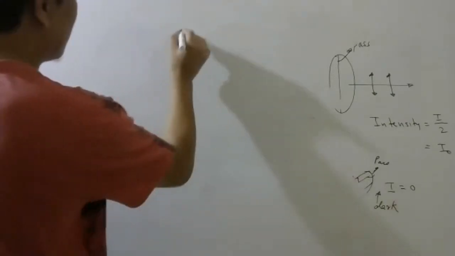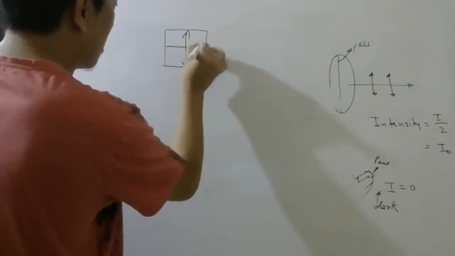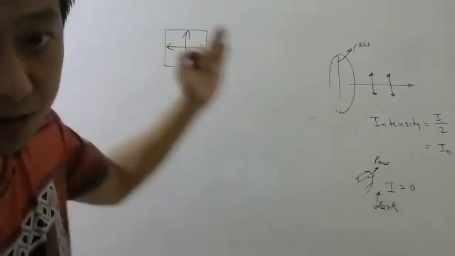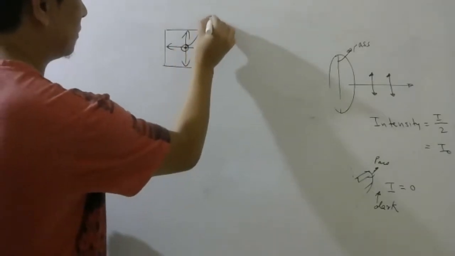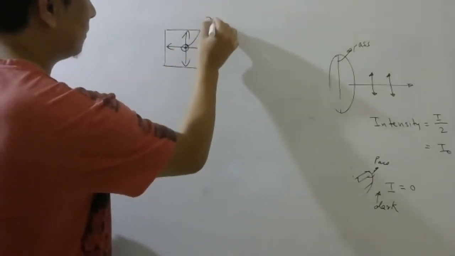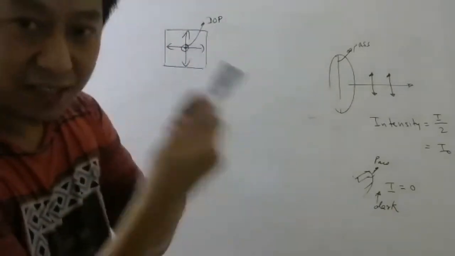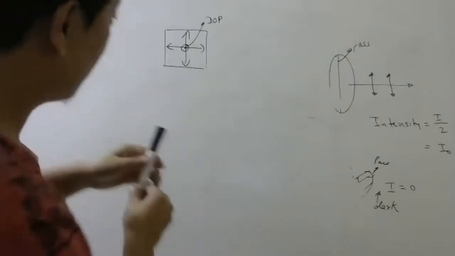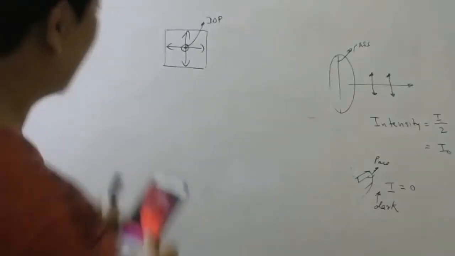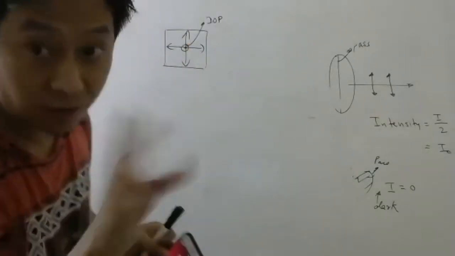So imagine light is coming towards you. It is unpolarized. Now you have your Polaroid, and let us assume your Polaroid pass axis is represented by this. Let's say this mobile is the Polaroid. So when I keep it like this, remember one half will always come out.